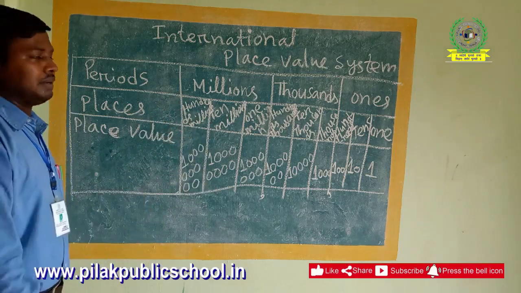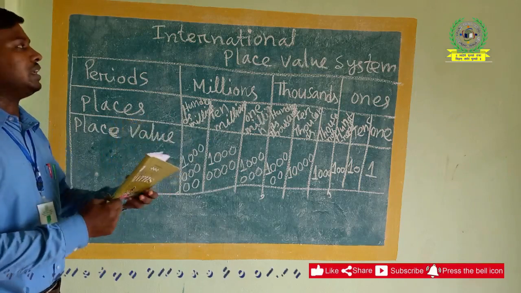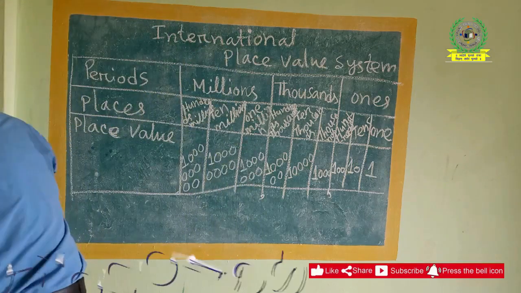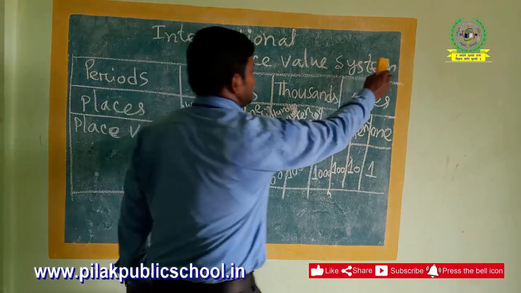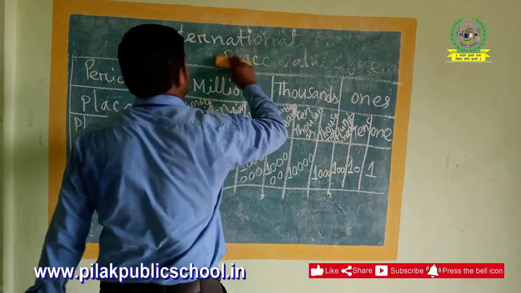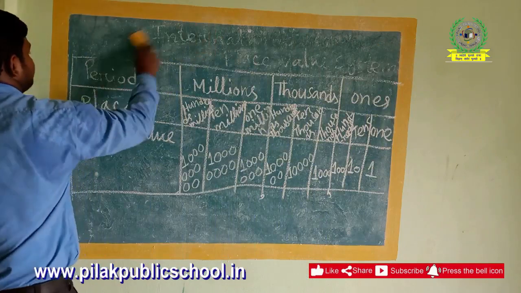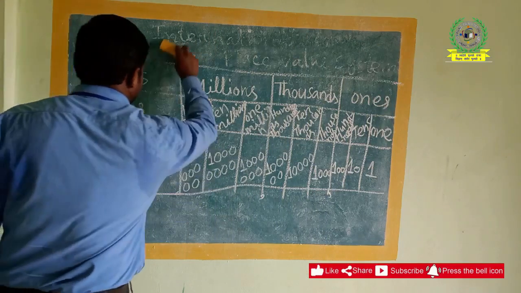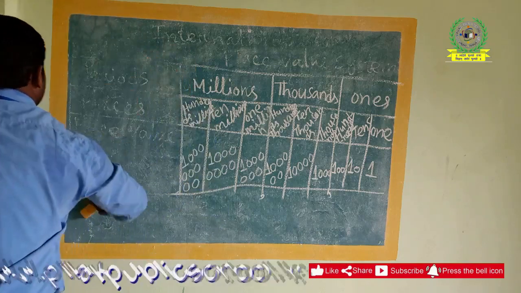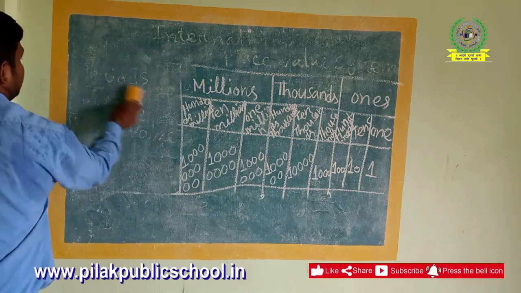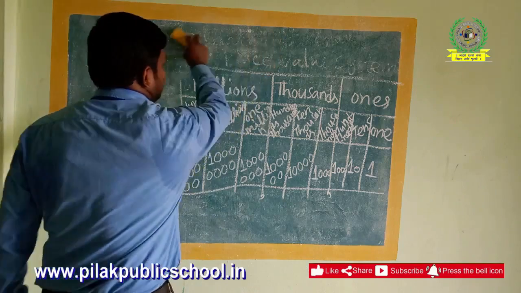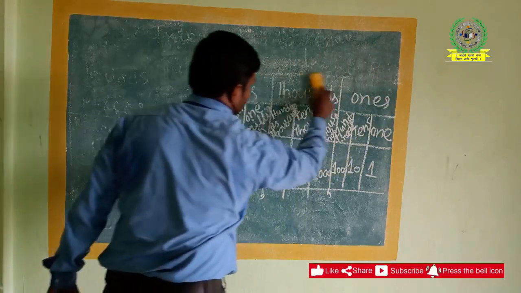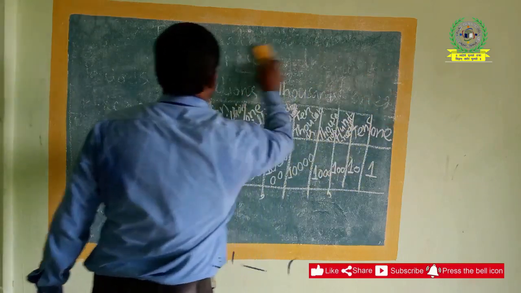Now we will go for an example so that we can understand better. We will take a number and see how we can write it in the international place value system. Very simple. No queries, no doubts. If you have any doubts, you can repeat by watching the video again, and you can get one more idea about the international place values.